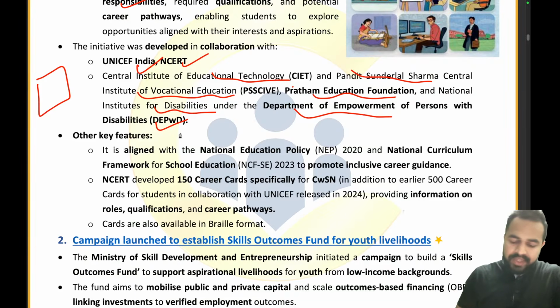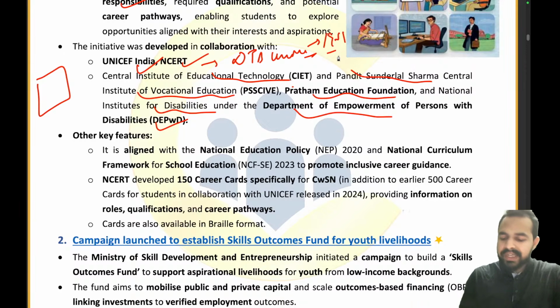Okay, coming to the NCERT, my dear friends, we covered in yesterday's session that NCERT has been allowed under the UGC Act to act as a deemed to be university, right? So yesterday we covered this, and NCERT was established in 1961. So we have to cover all these articles in such a manner that they are really easy to understand, right?